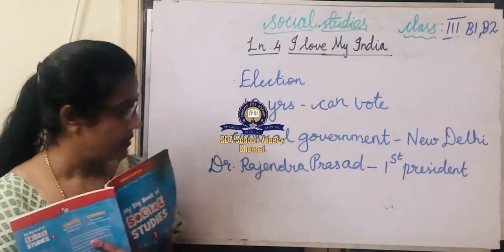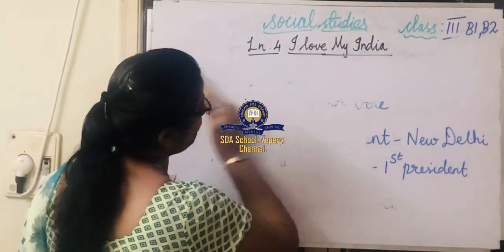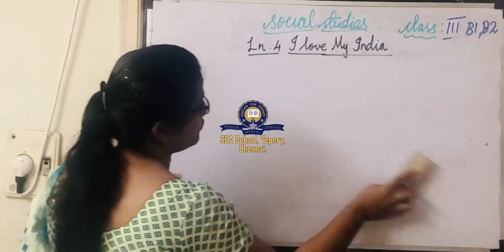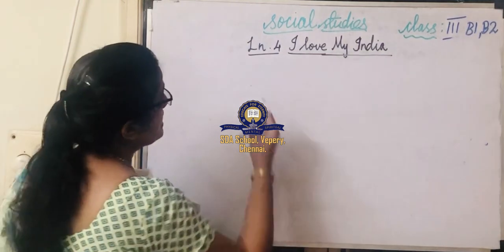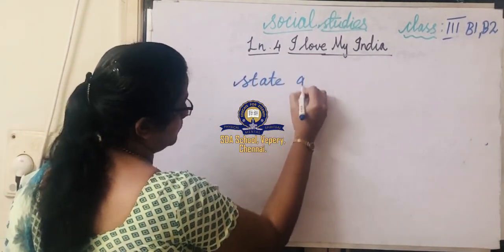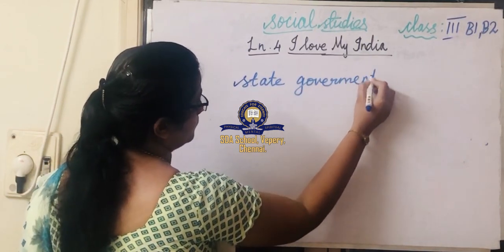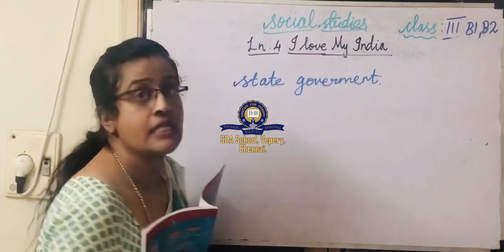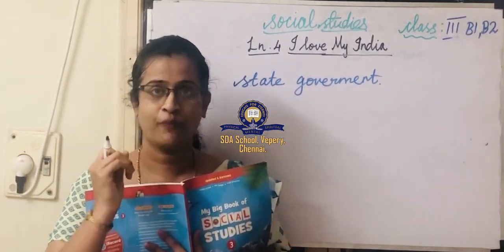We have finished learning about the central government. Now we move on to the state government. Why is the state government formed?